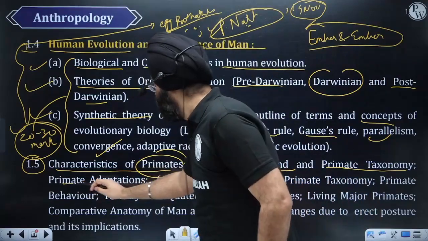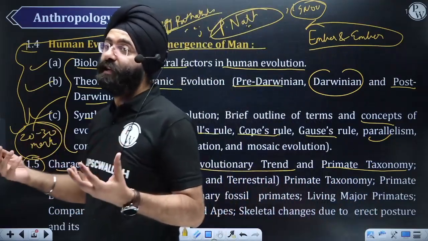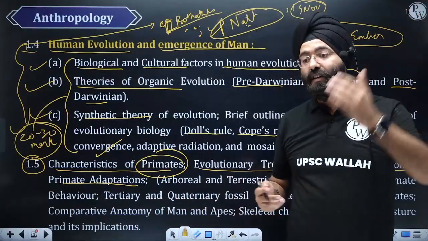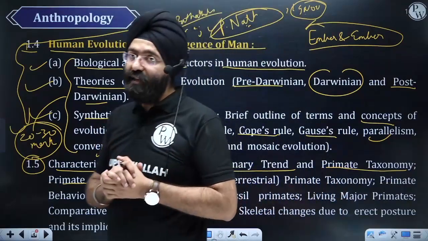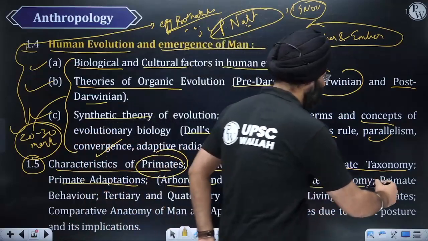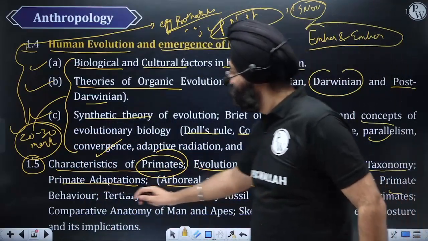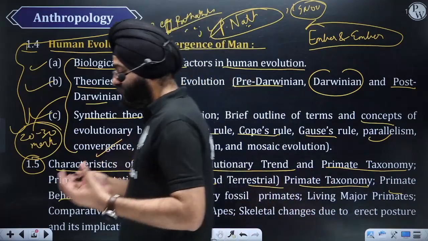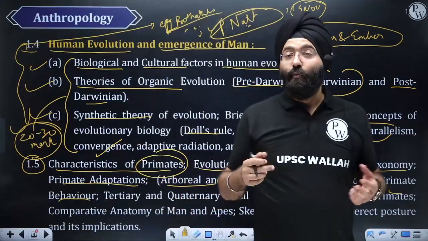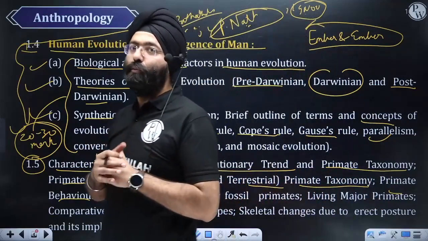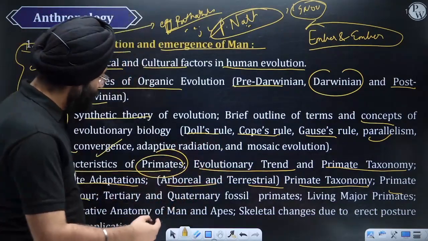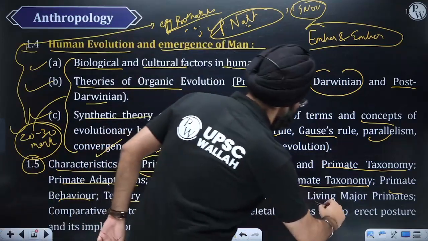Along with it, primate adaptations: how the primates have evolved, because certain primates are on the ground, certain are hanging in the forest. What are the differences? Why are some there, some here? How are they different from human beings? So all this we're going to study, like arboreal, terrestrial, and primate taxonomy. Again, we have primate behavior. For example, you would see certain monkeys sitting and taking lice out of each other's heads. What is the reason behind it? How does it help in social bonding between those monkeys, right? So these are certain things we are going to do.